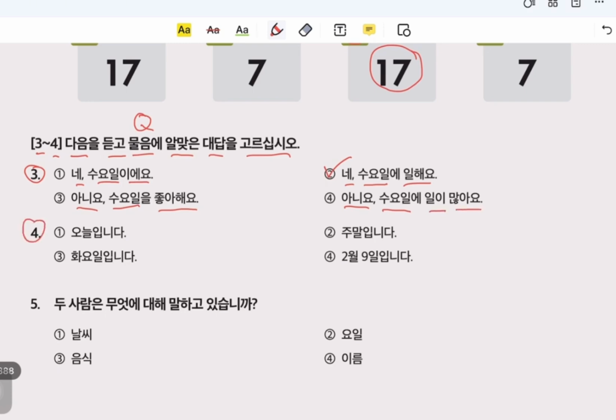4번. 오늘이 무슨 요일이에요? 오늘이 today, 무슨 which, 요일 the day of the week.